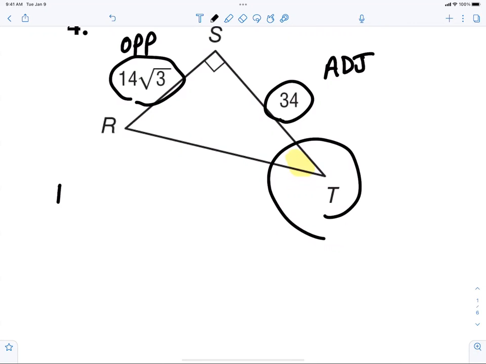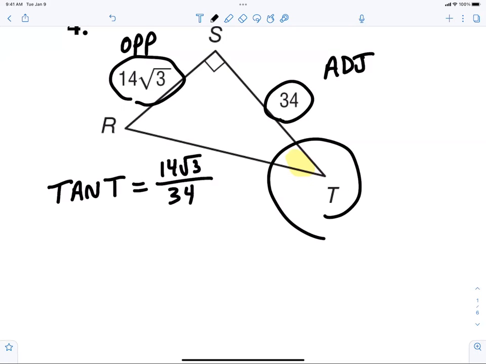That's right. So now here's what you need to be careful of. You write the trig function, so you write tangent. Then you write the angle. What angle are we looking for? T equals. And now you write the ratio. The ratio is what? 14 radical 3 over 34.